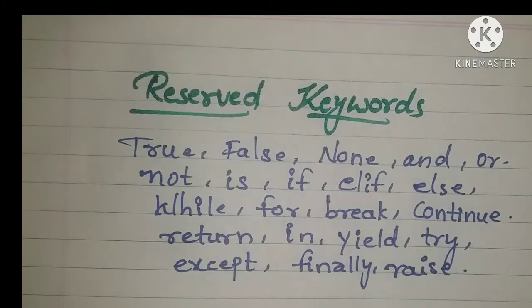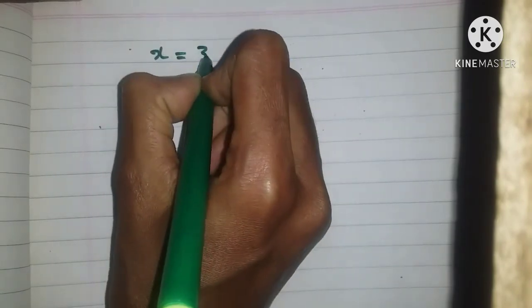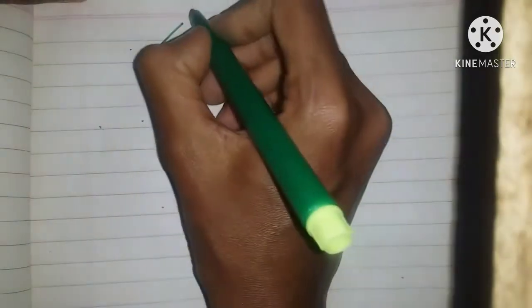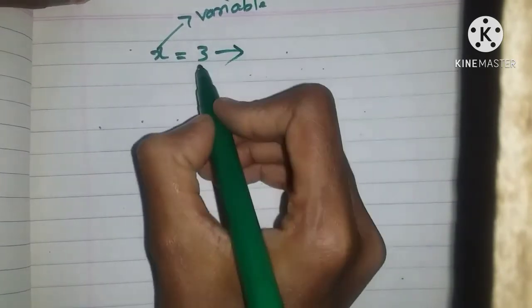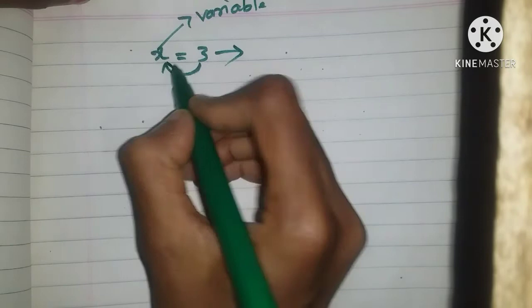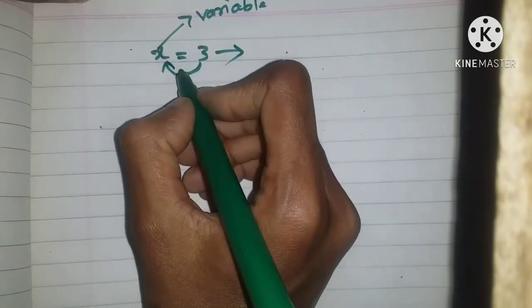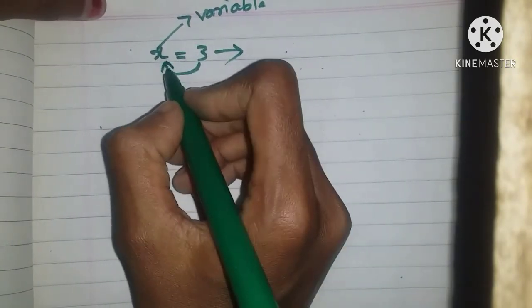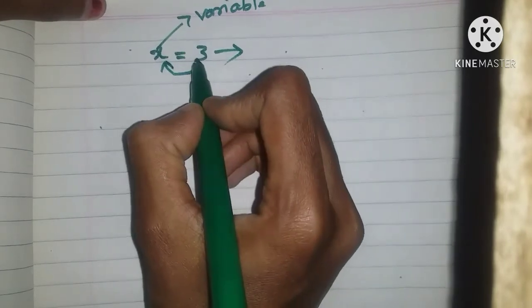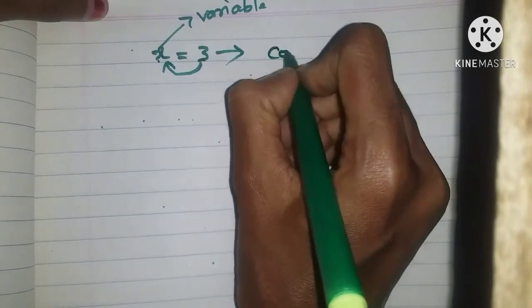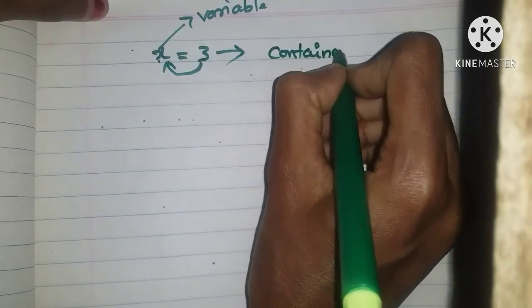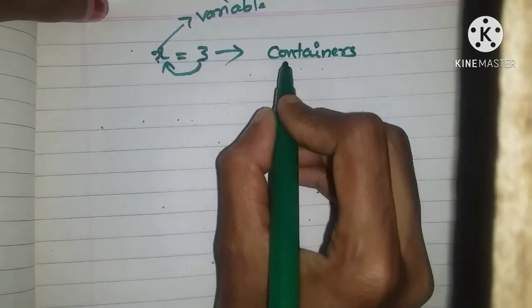Now let's see how a variable stores the value. Suppose x is equals to 3. This x is a variable and 3 is the value. Now this 3 is stored in this variable. So variables are like containers which store the data or the information. If this is the information, it is stored in the variable. That's why these are called containers. Okay, variables are containers.